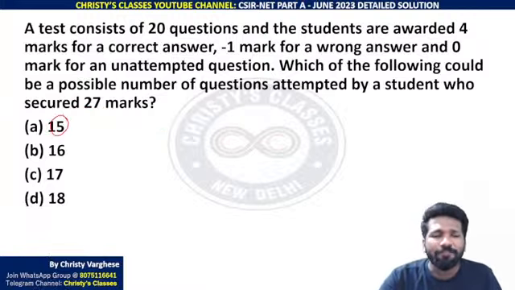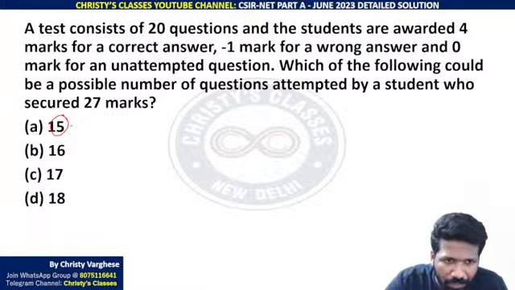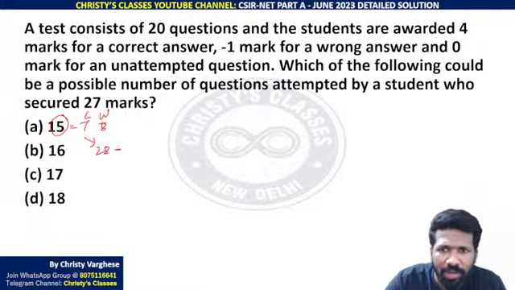I will take half and see. 15 questions, 7 correct and 8 wrong. 7 correct means 28 marks, minus 8 marks is 20. But we need to reach 27, na? So let us make one more correct, 8 and 7. That is 32 minus 7. 32 minus 7 is 25.